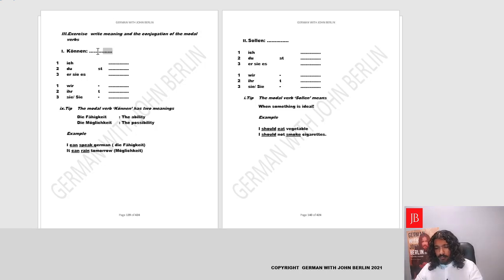The first modal verb we have is können. Now können could be interpreted like can, and to conjugate it, let's do it together like we learned in the last lesson. Let's see if you remember. It's können, it'll become ich kann. Very good. Du kannst, er, sie, es kann, just like the first person, kann. Then we'll repeat the infinitive, können. Perfect. Then we'll say könnt, and then we'll say können. Fantastic. So these are your modal verbs.